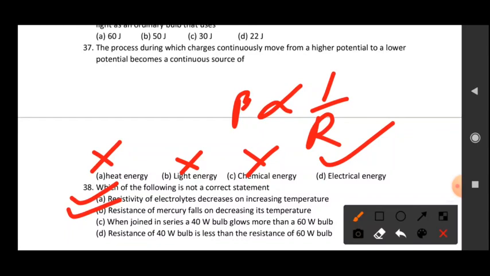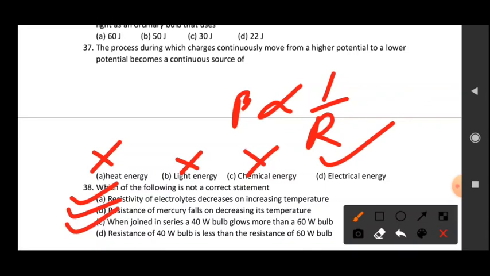So you can see the 40 watt bulb will glow more, because the 40 watt bulb has more resistance in comparison to the 60 watt bulb. Greater will be the power, less will be the resistance. But whenever the resistance is changing in series, then the 60 watt bulb has greater resistance in comparison to the 40 watt. So the 40 watt bulb will glow more than that one.